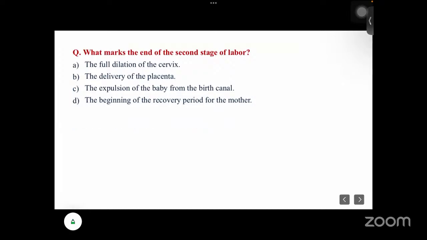So what marks the end of the second stage? Full dilatation of the cervix, delivery of the placenta, expulsion of the baby from the birth canal, or beginning of the recovery period for the mother?